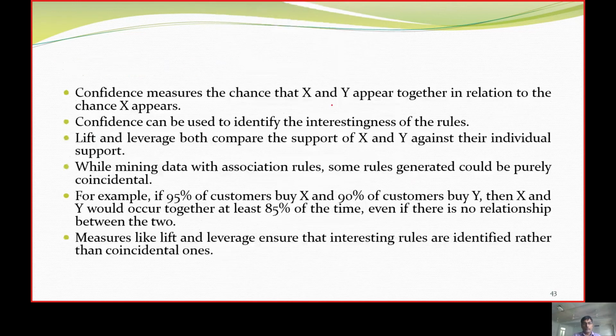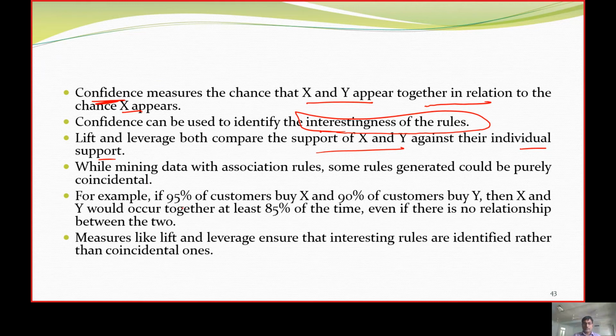Now the definitions: confidence is a measure that x and y appear together in a relation, and it is used to find the interestingness of the rules. Lift and leverage compare the support of both x and y against their individual supports.